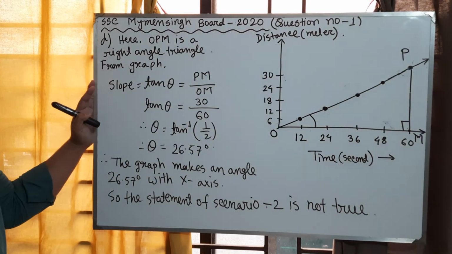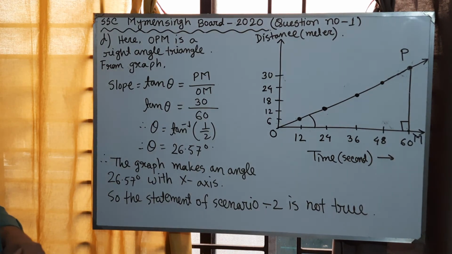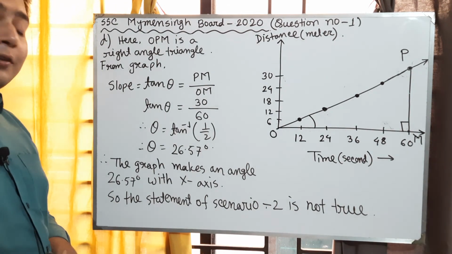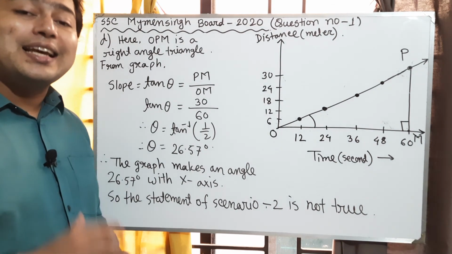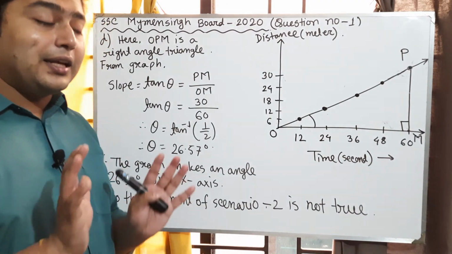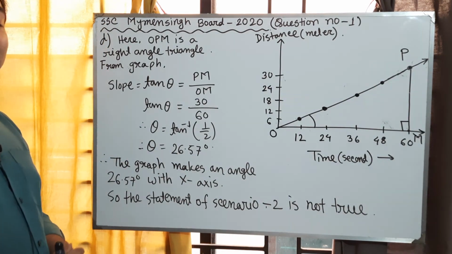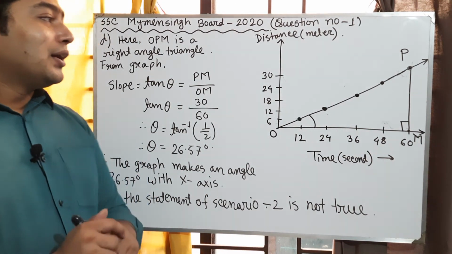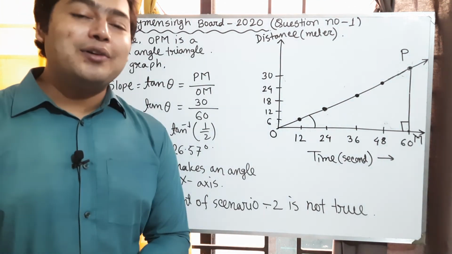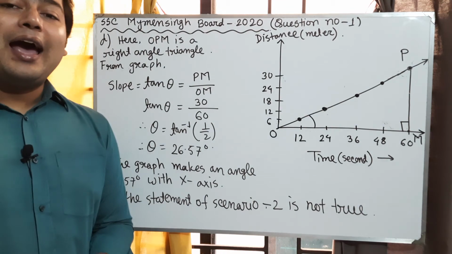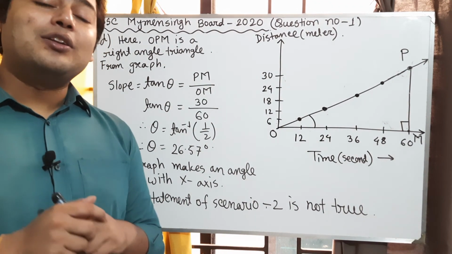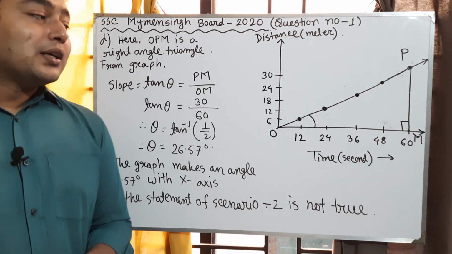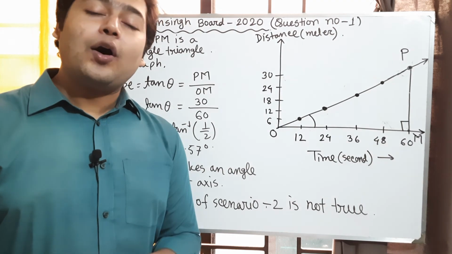From this mathematical analysis, we find that the graph makes an angle of 26.57 degrees with the x-axis instead of 45 degrees. So the statement of scenario 2 is not true. So my dear boys, this is our answer for question number D, and this is the whole solution for today's creative questions.